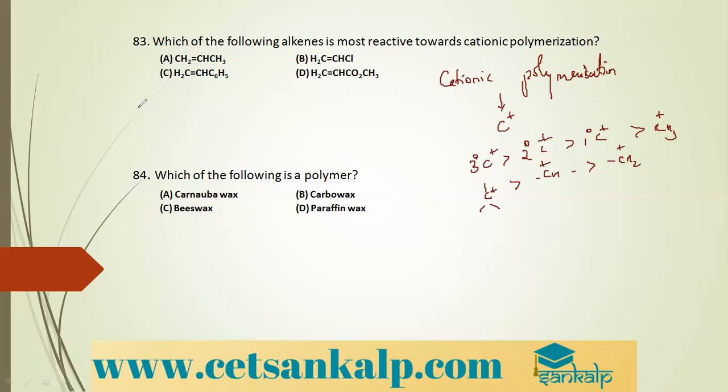So in these options, if you see, it would be CH3CH plus C6H5, then CH3CH plus CH3, then CH3CH plus Cl, and then CH3CH plus CO2CH3. So this would be the correct order. Which is the correct option? Which is most reactive? This is most reactive. So it is option C. This is the correct order.